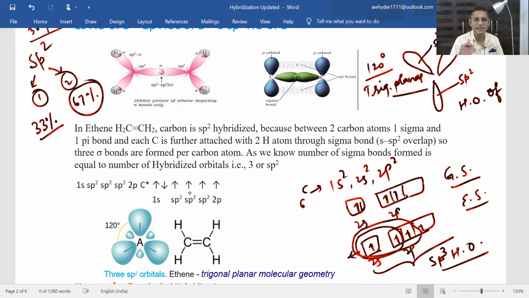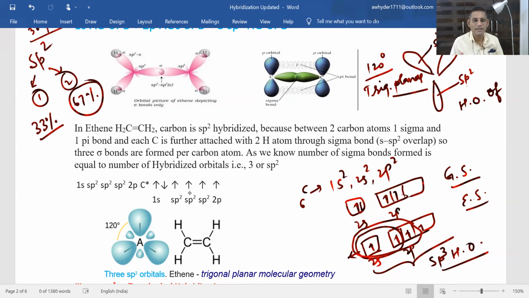If 1s and 2p atomic orbitals of carbon will be taking part in the process of hybridization, meaning they will be hybridized orbitals, then only one p atomic orbital will be remaining, and that will be responsible for making pi bond.